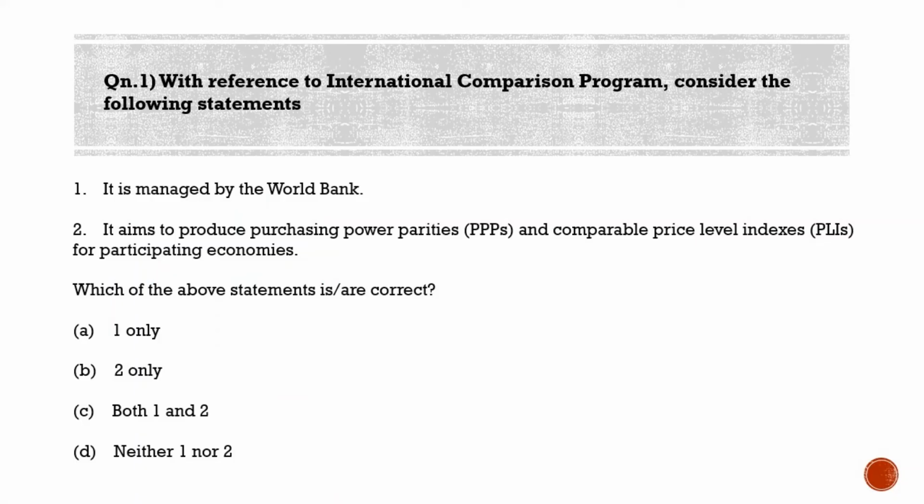First question for the day, with reference to the International Comparison Program. Consider the following statements. Statement 1, it is managed by the World Bank. Statement 2, it aims to produce purchasing power parities and comparable price level indexes for participating economies. Which of the above statements is/are correct? Option A, 1 only; option B, 2 only; option C, both 1 and 2; and option D, neither 1 nor 2. Guys, the correct answer here is option C, both 1 and 2. Both the statements are correct.